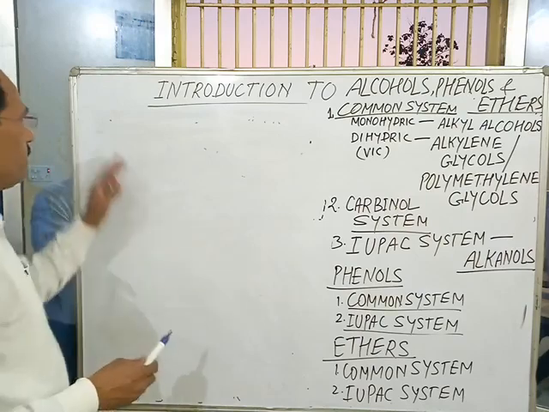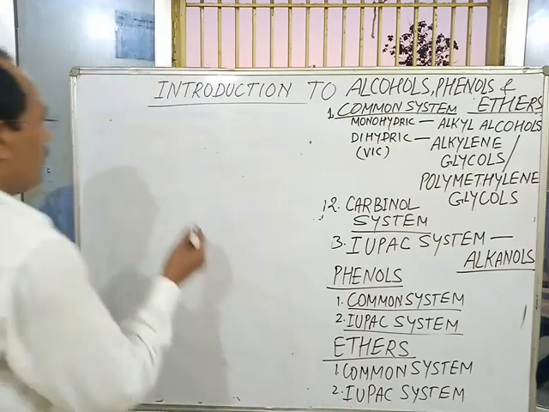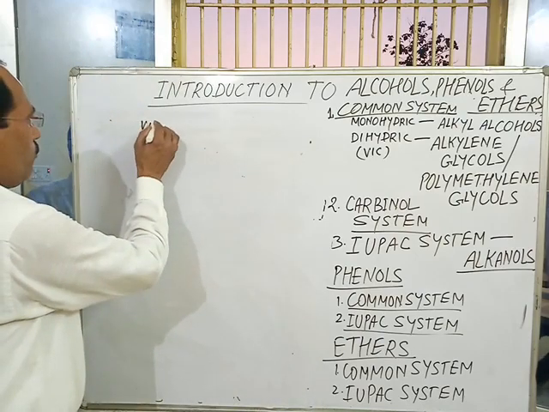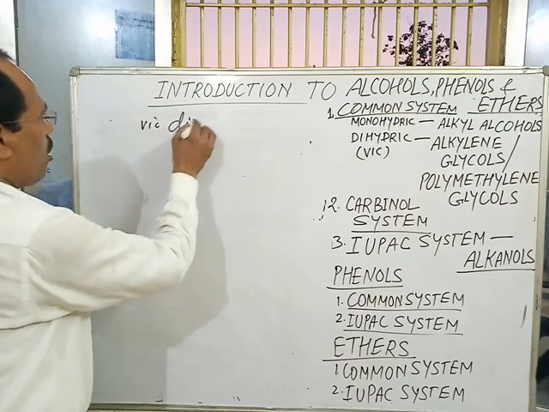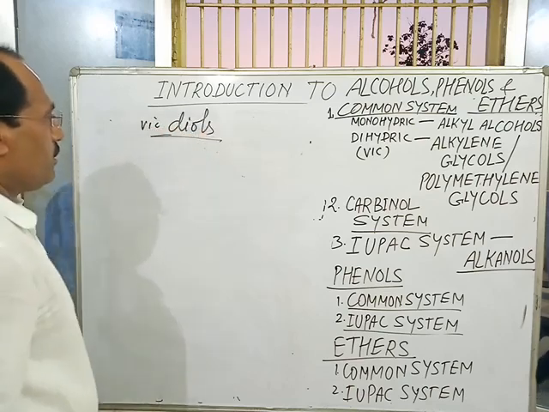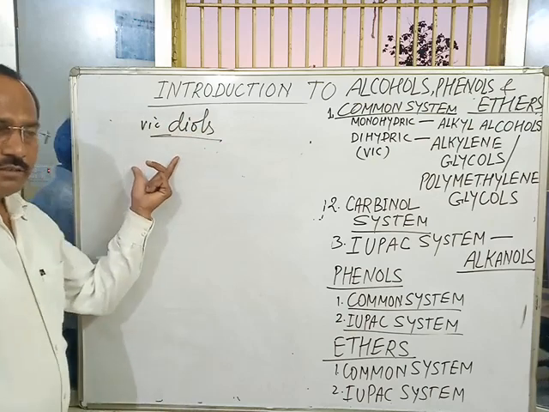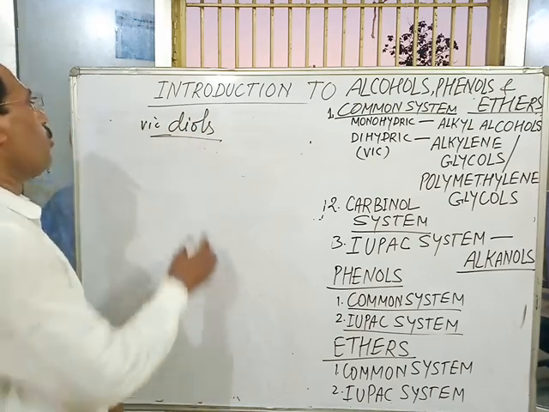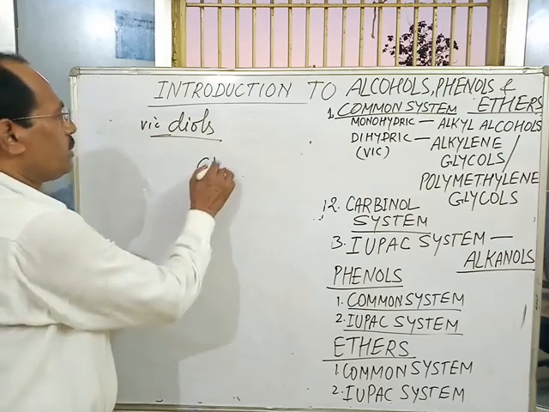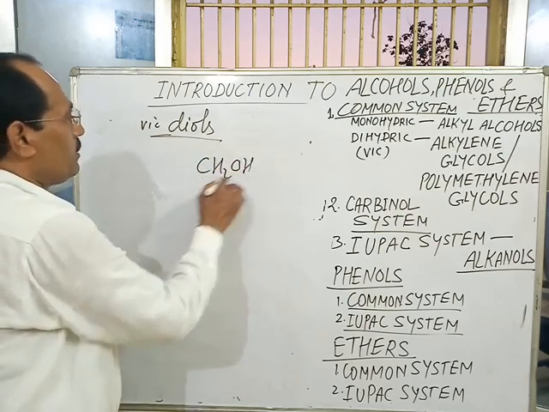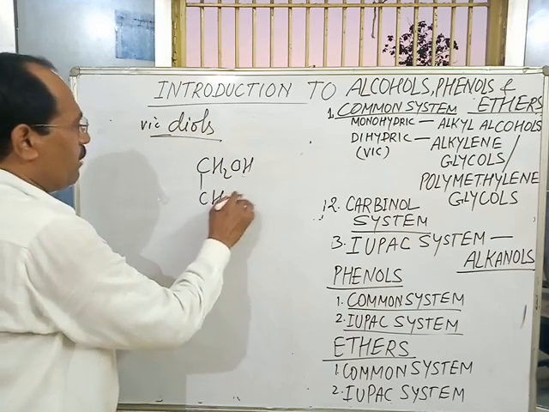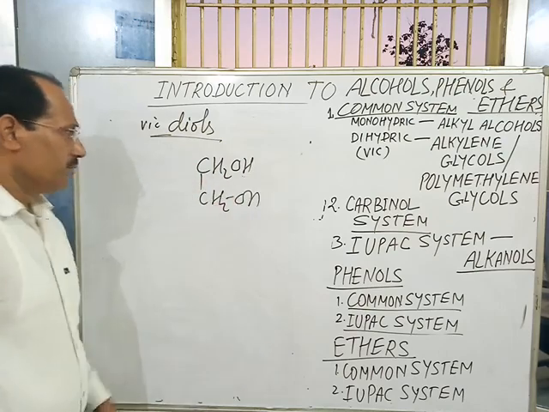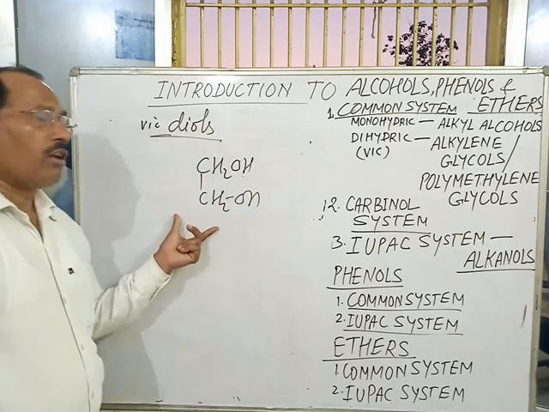Vicinal diols. Vicinal diol means a dihydric alcohol. In this type of alcohol, two OH groups are present on adjacent carbon atoms like this. This is a vicinal diol.